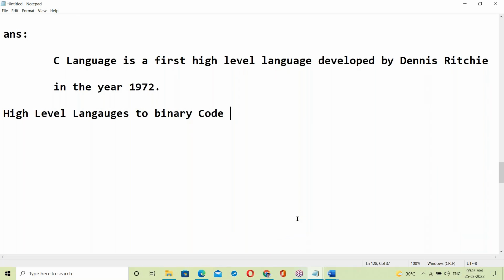Who will convert it? Yes, that English-like language to system understandable language. Java program has to be converted into system understandable language. C program has to be converted into system understandable. Python scripting has to be converted to system understandable. Yes, who will convert it here? Which one will convert from high level language to binary? Anyone idea?